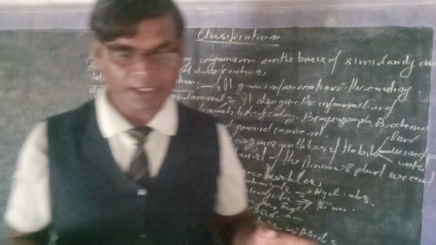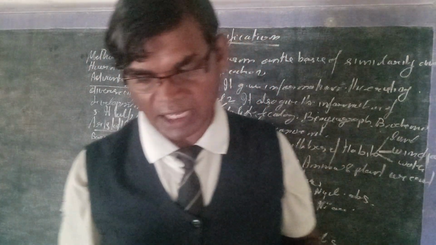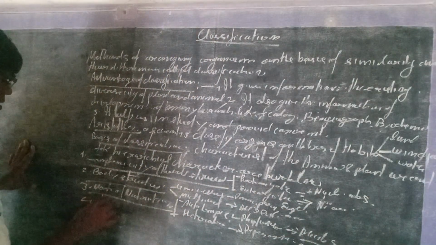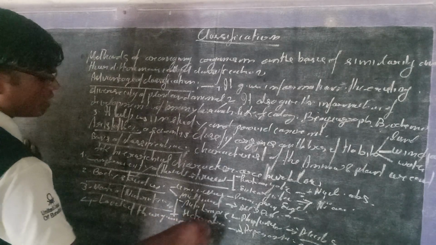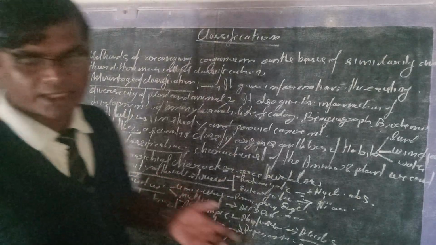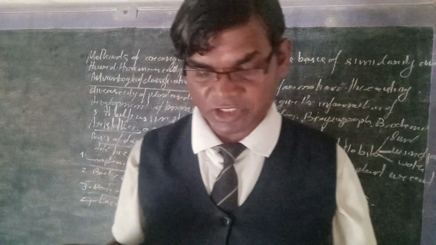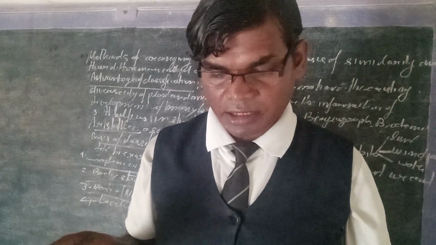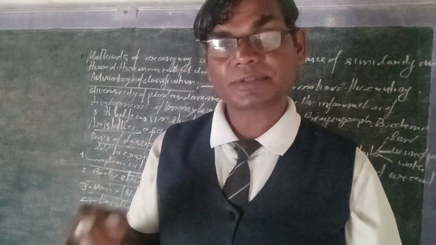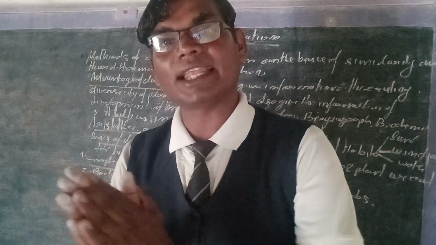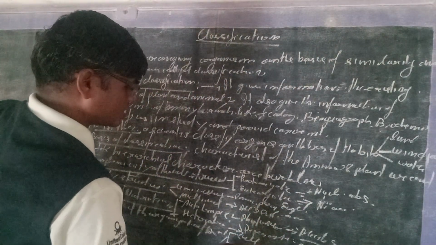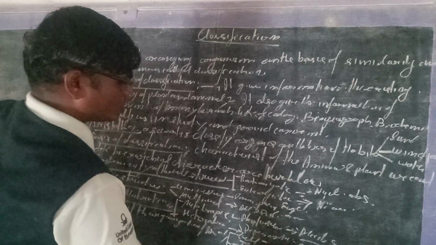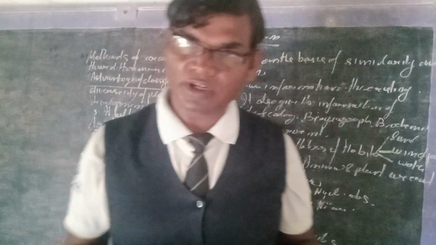Fourth, we will study the basis of classification by the level of organization of the body. Body organization differs on the basis of cell structures and cellular and tissue organization. So cellular organisms are unicellular and multicellular organisms.